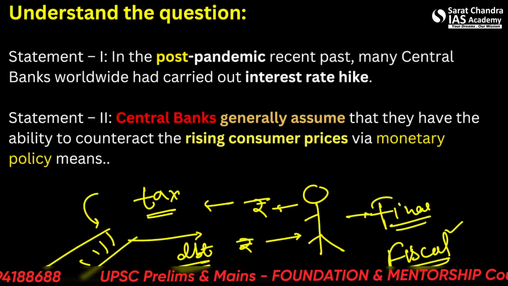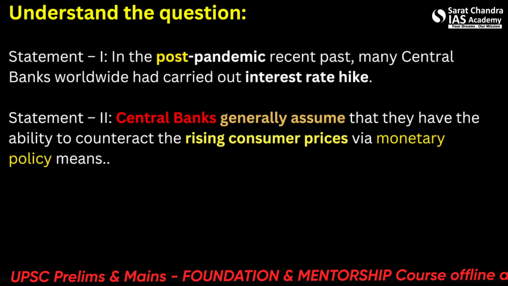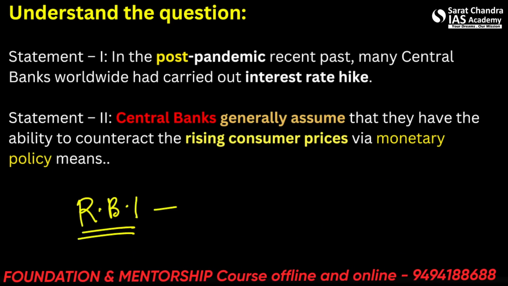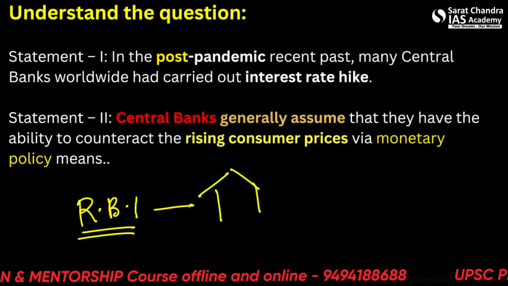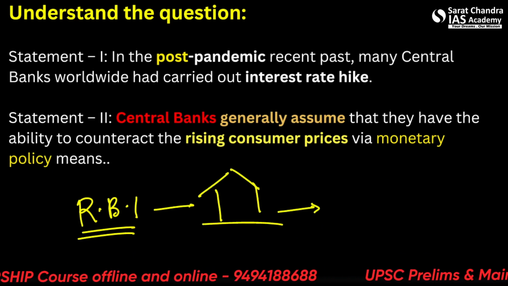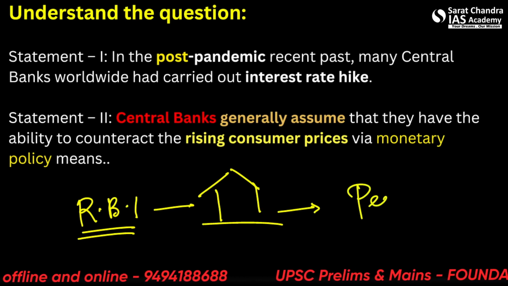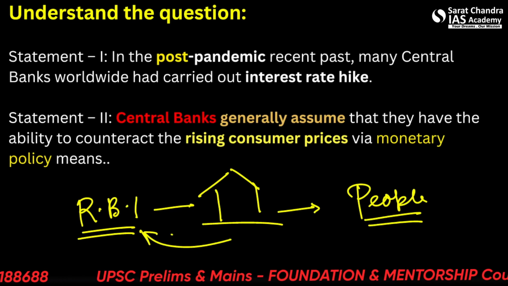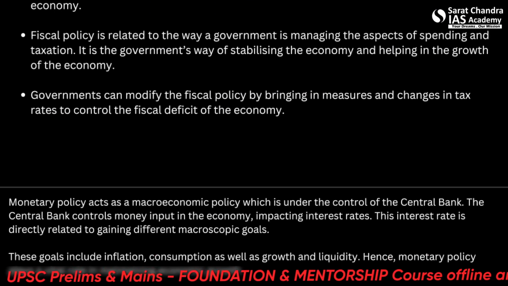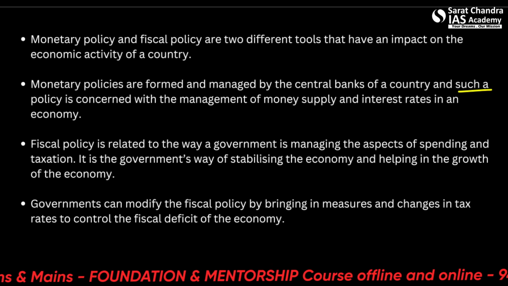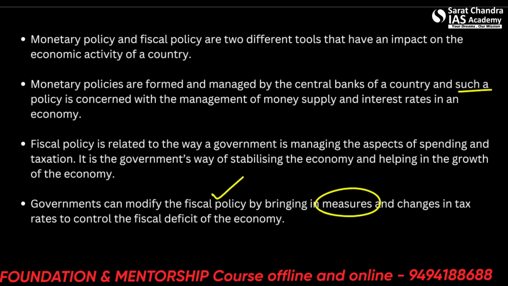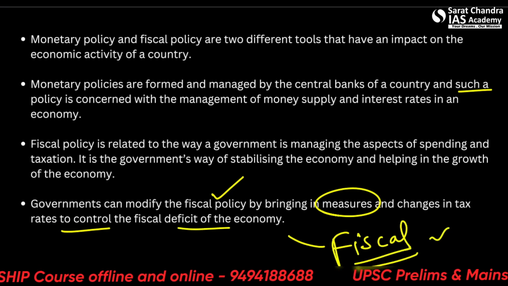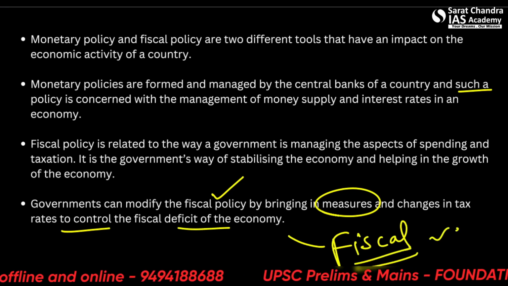On the other hand, RBI does not have a function in this. RBI does not and cannot take all these decisions. RBI just takes decisions through the banks, which lend and borrow money from people. We all go to banks and banks go to RBI. Let's see how this works. The government can modify the fiscal policy by bringing in measures and changes in tax, etc. So this is all about fiscal policy. We'll see a little more differences in here as well.